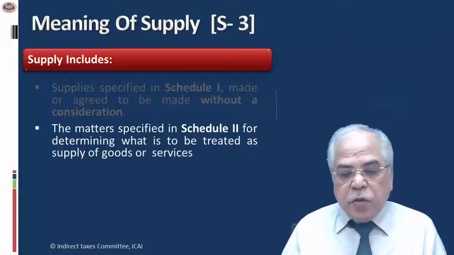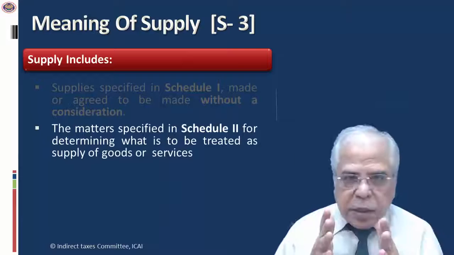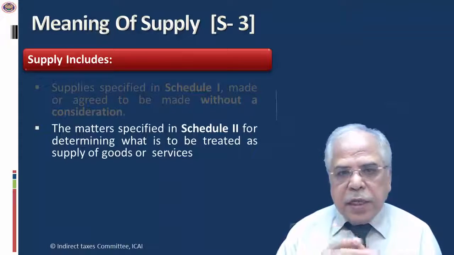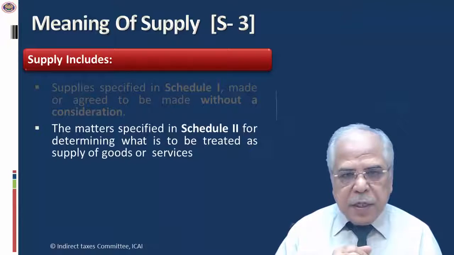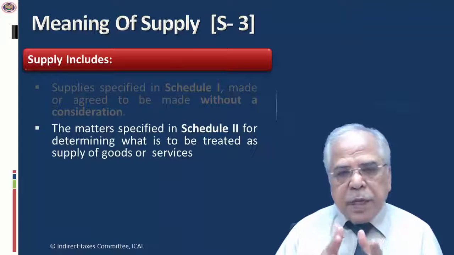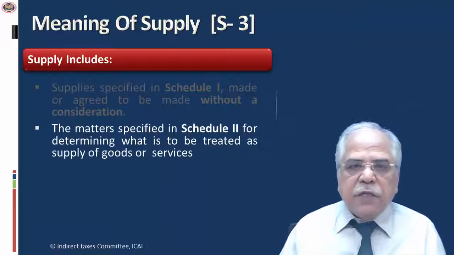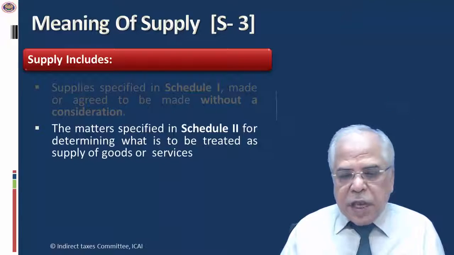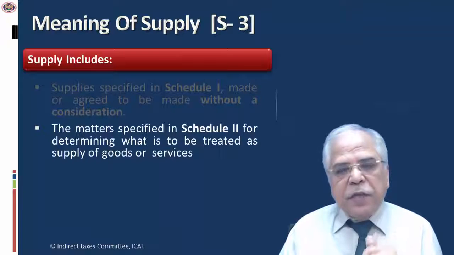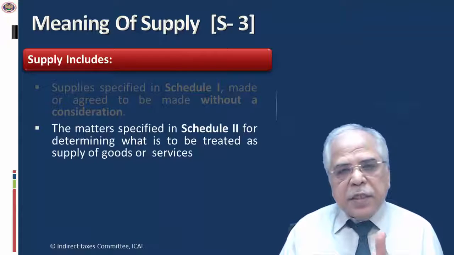Then the matters specified in Schedule 2 determine what is to be treated as supply of goods or supply of services. The traditional definition of goods and services has been tampered with in order to avoid legal disputes between the assessee and the department. Once we go to the definition of goods and service, I'll tell you how it has been altered and what the difference is between the existing definition of goods and services and the definition adopted for service tax. But Schedule 2 clearly provides that these are the particular activities which shall be considered goods, and these are the particular activities which shall be considered services.